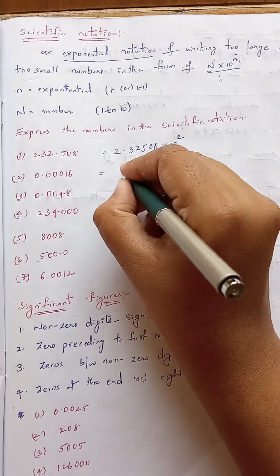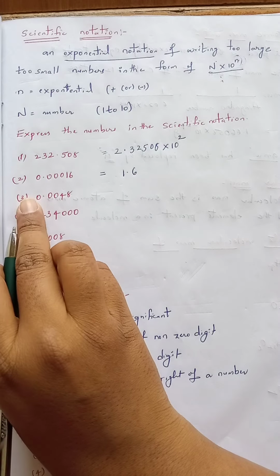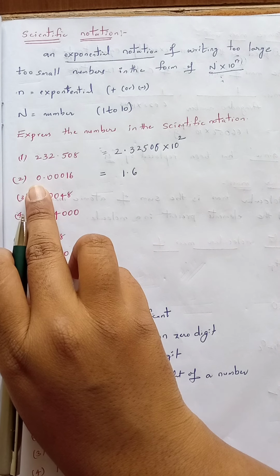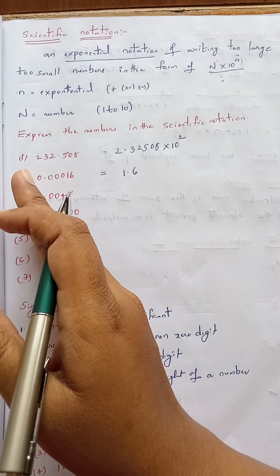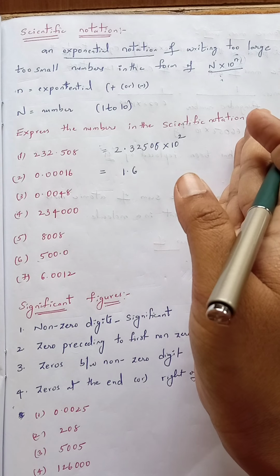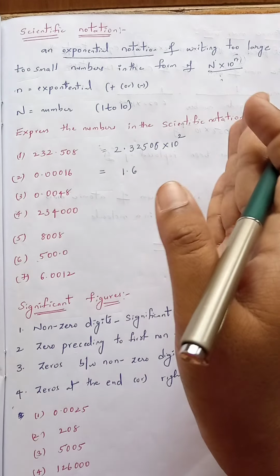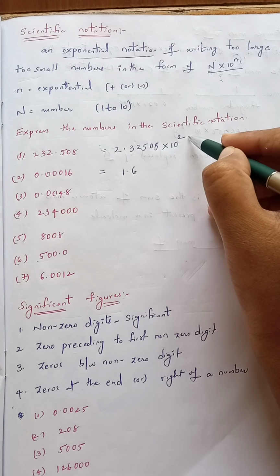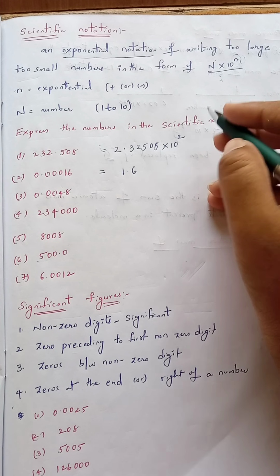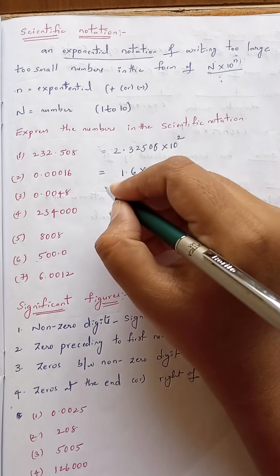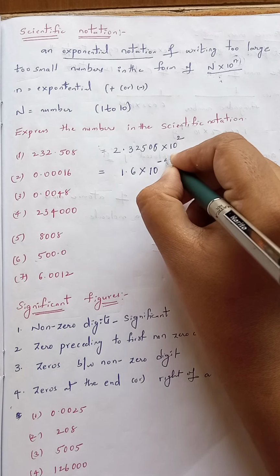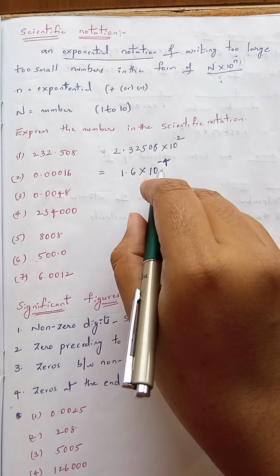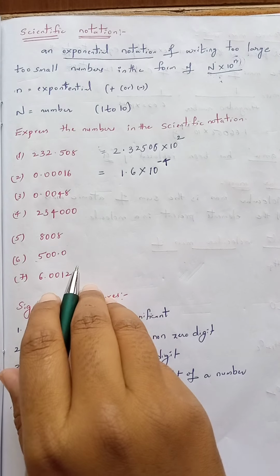Then the value becomes 1.6. How many digits did we make this point move? 4 digits. On which side? Right side. I already told you, if the point moves to the right side, the exponential number will be negative. So it is moved 4 digits, so 10 to the power of minus 4, because it is moved to the right side.